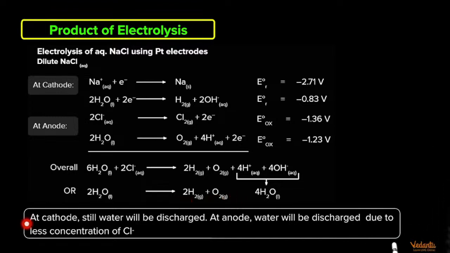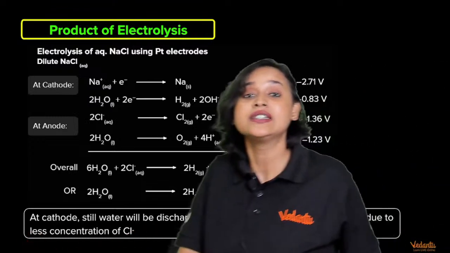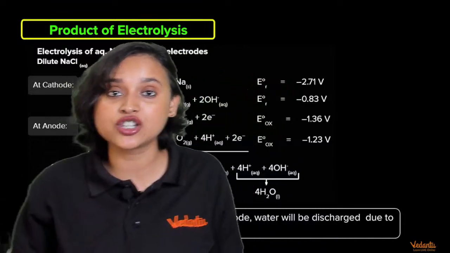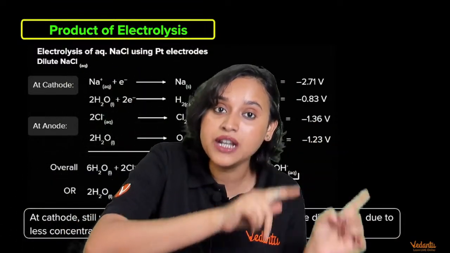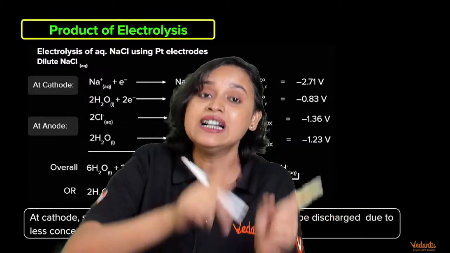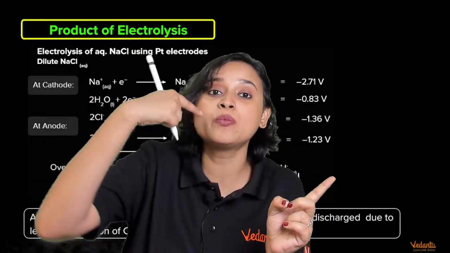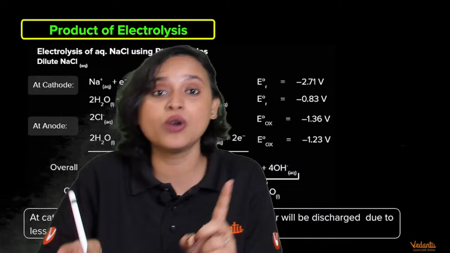So at cathode, we see that still water will be discharged. At anode, water will be discharged because of less concentration of Cl minus. This time, there is less concentration of Cl minus, unlike the previous time where Cl minus had more preference to get discharged than OH minus.